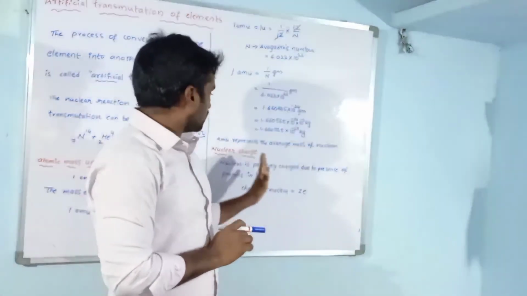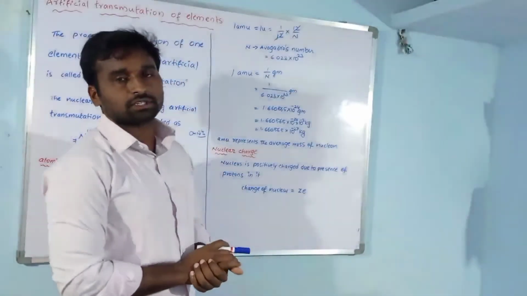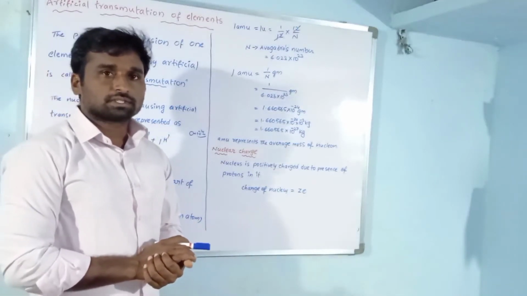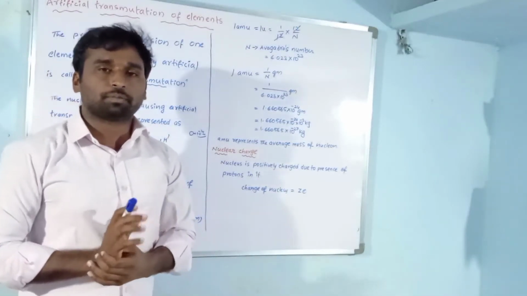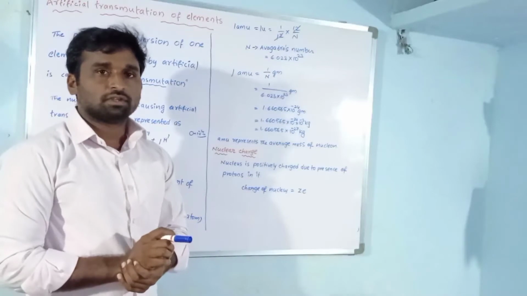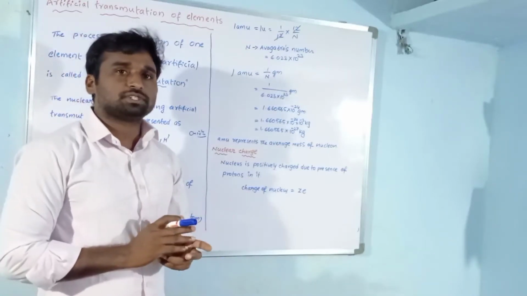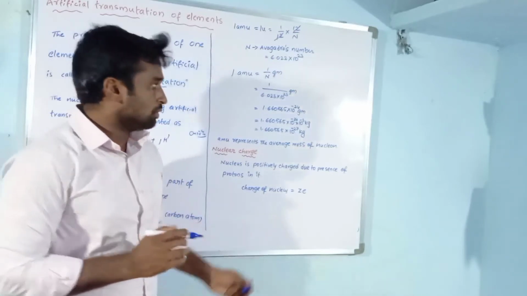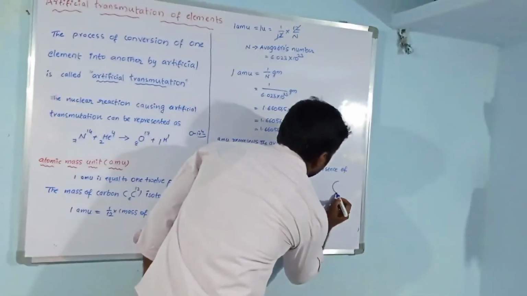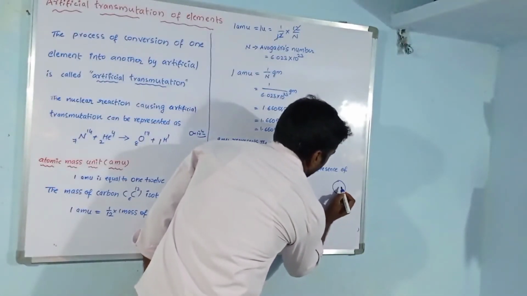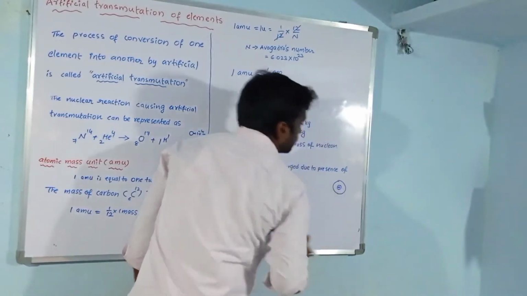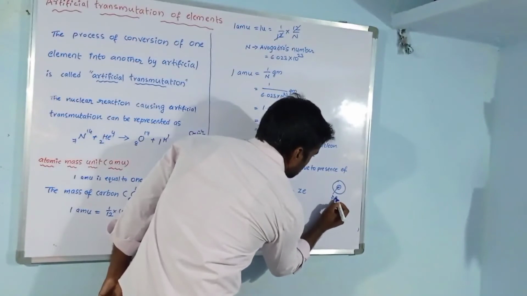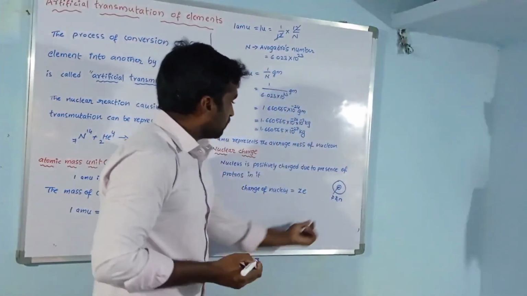Next topic is nuclear charge. What is the charge of the nucleus? The nucleus contains only protons and neutrons. Protons carry positive charge, neutrons have no charge. Suppose this is an atom and this is the nucleus.